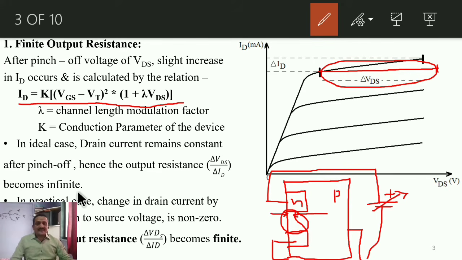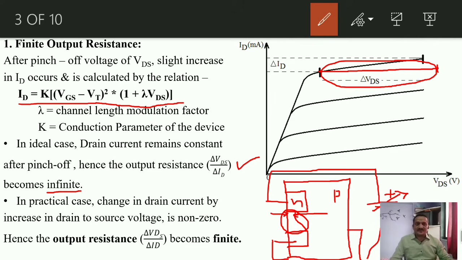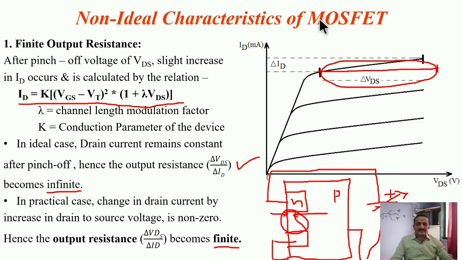So in the ideal case, drain current remains constant after pinch off, hence the output resistance, ideally delta VDS by delta ID, becomes infinite. But if it is infinite, then through the infinite resistance, how much is the current? Current becomes 0. So it is somewhat contradictory. So ID does not remain constant, a small change in ID occurs, and that's why there is a finite resistance. So this is the first non-ideal characteristic.